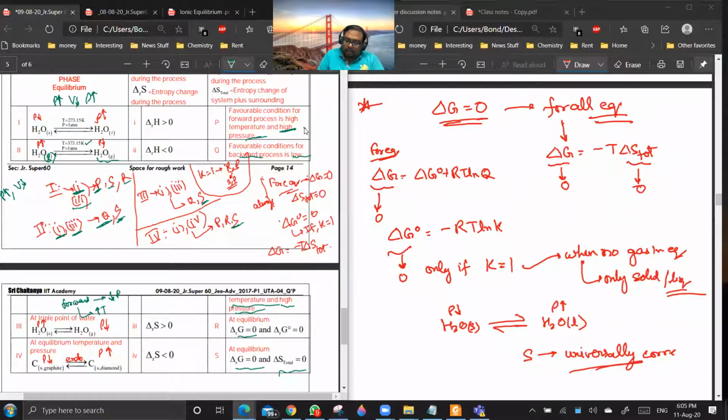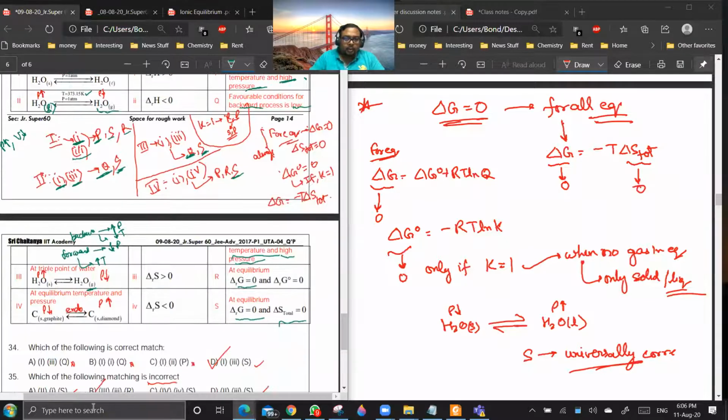So P cannot be correct. It can be pushed in the backward direction by reversing the conditions, meaning increasing pressure and decreasing temperature. Okay. So option Q is correct. Yes, sir. R cannot be correct because there is a gas. S is true. So S is universally correct.